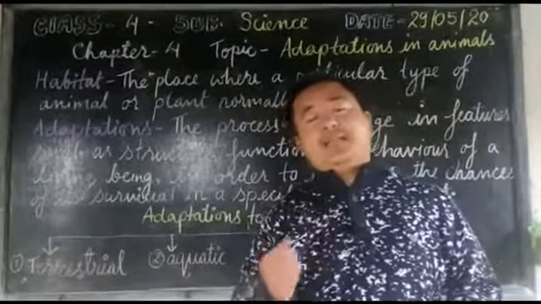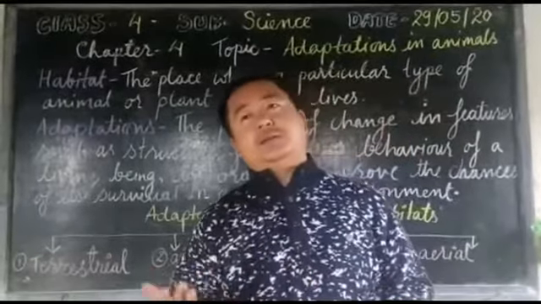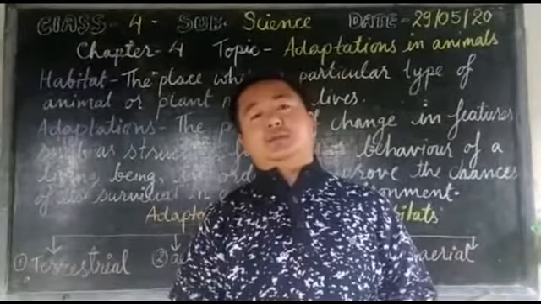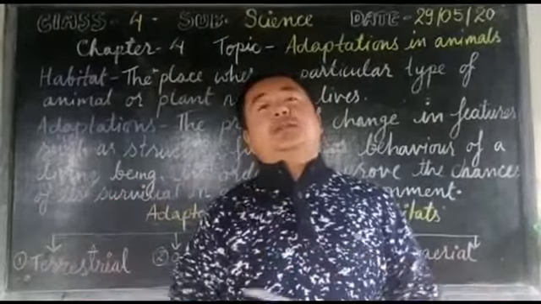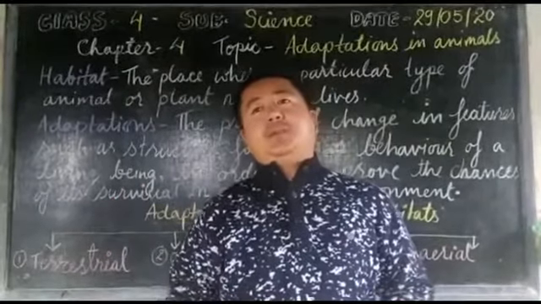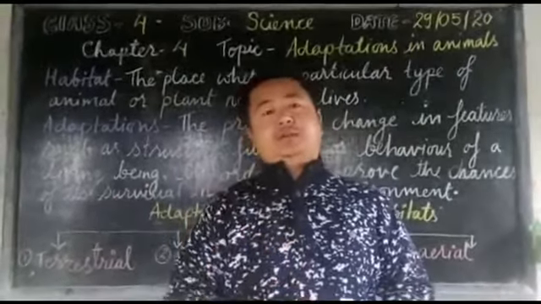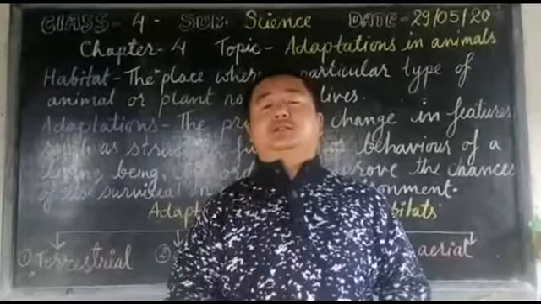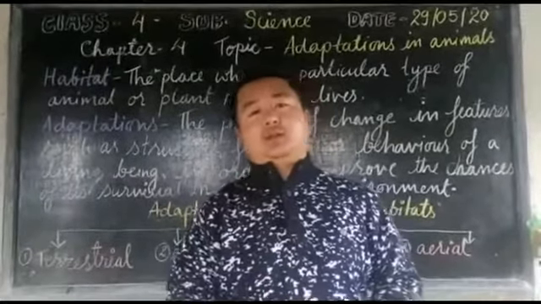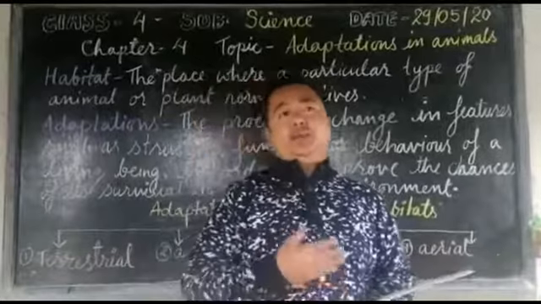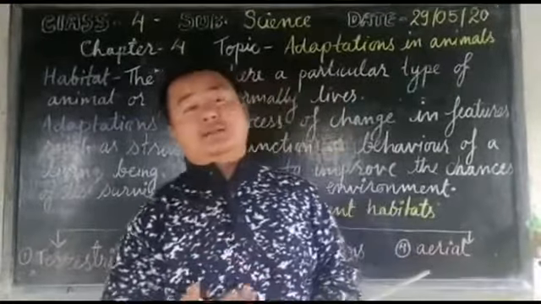Since we are talking about the animal kingdom, a particular animal lives in a particular habitat, and different animals choose to live in different habitats.